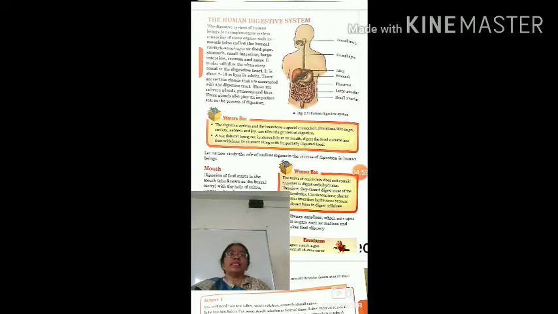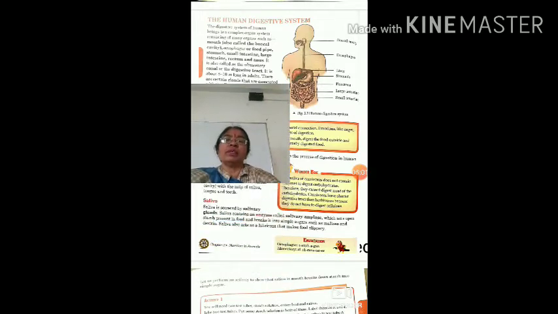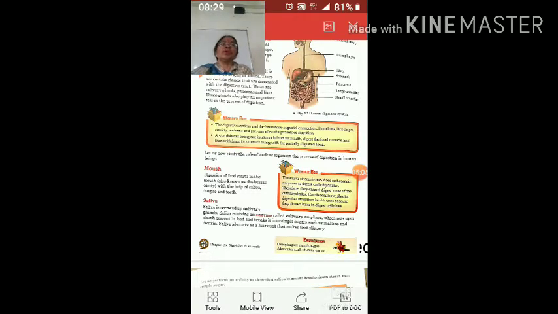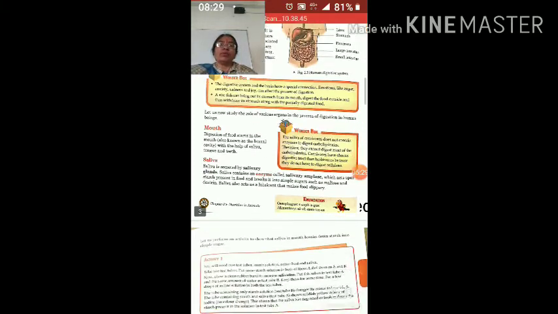Now our digestion starts from our mouth. Mouth is also called buccal cavity, and in the mouth saliva, which is secreted by the salivary glands, is mixed with the food. And who will help in mixing this food? Of course our tongue will help in mixing the food, and teeth will help to chew the food. In this manner the digestion of food starts in our mouth.